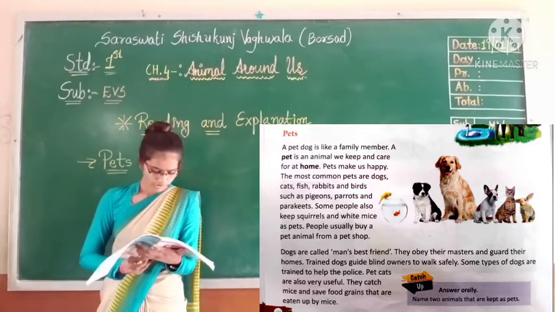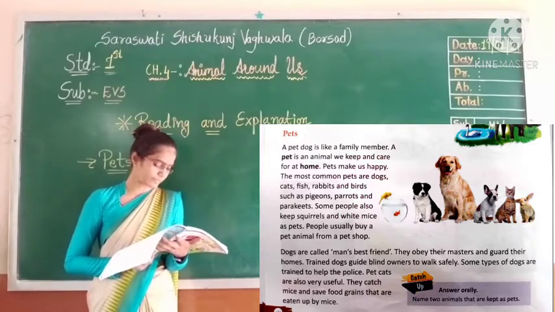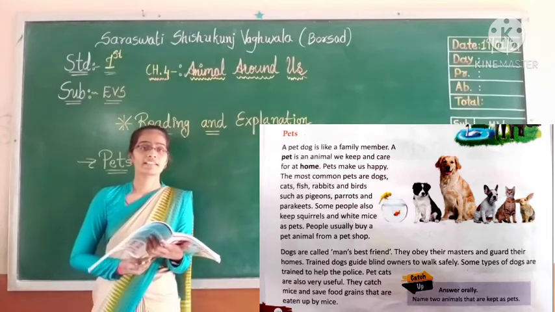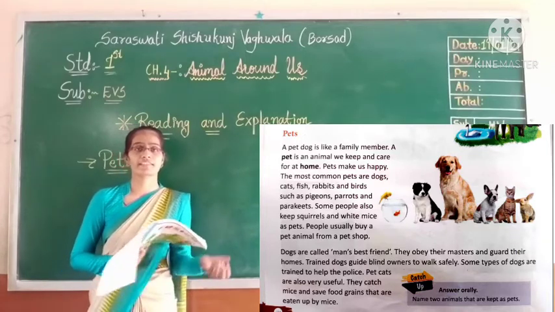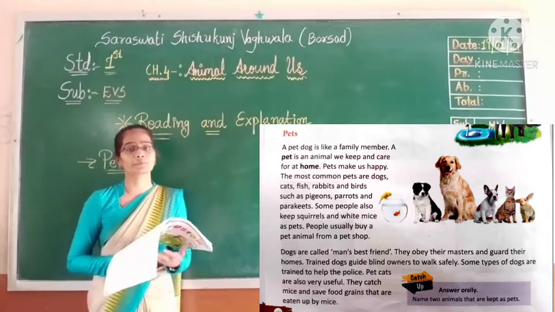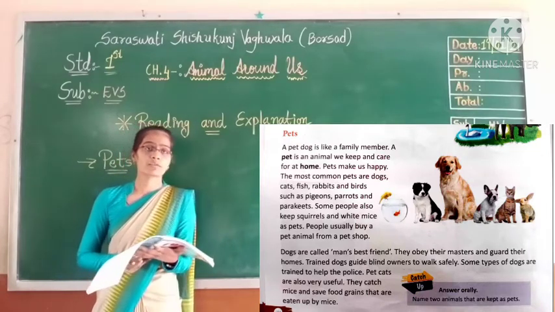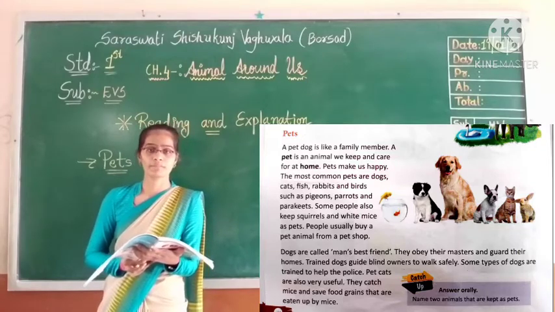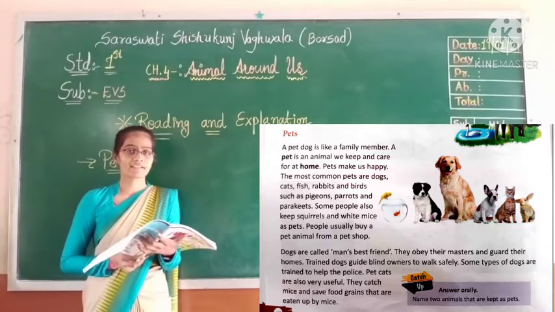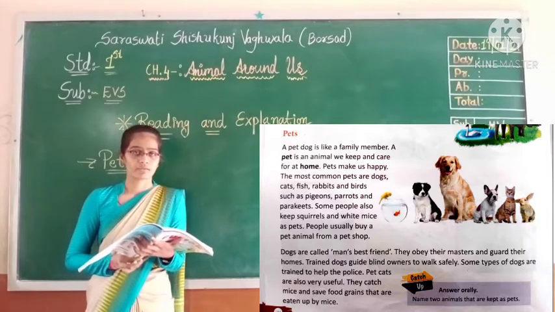Some types of dogs are trained to help the police. Sometimes these trained dogs also help the police. Pet cats are also very useful. Many people keep cats as their pets.